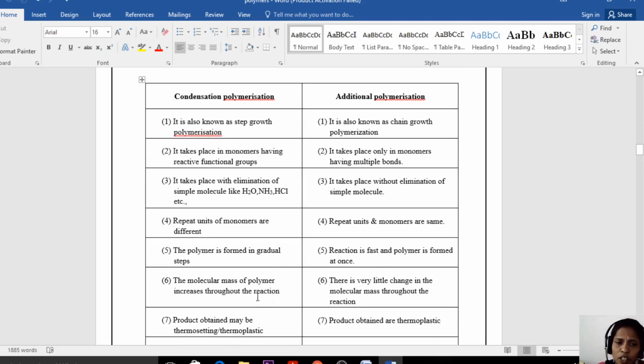In condensation polymerization, the molecular mass of the polymer increases throughout the reaction, so the molecular mass keeps changing and there is a lot of difference. But in addition polymerization, there is very little change in the molecular mass throughout the reaction.